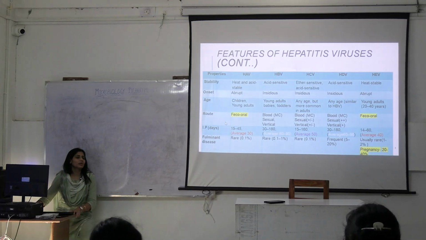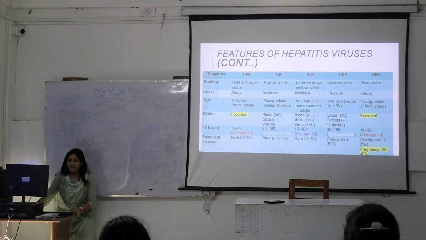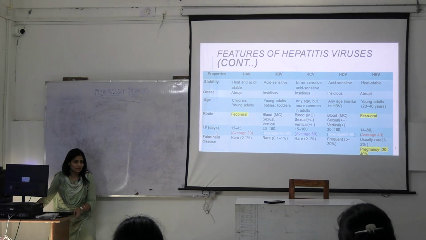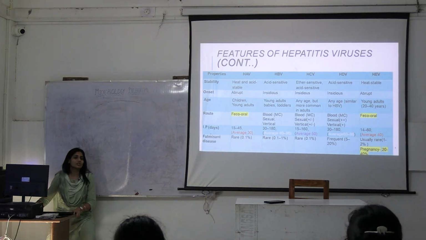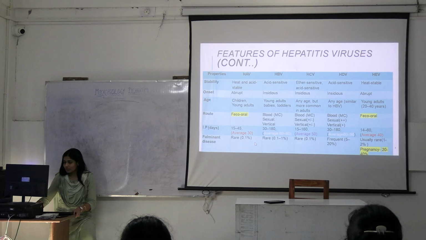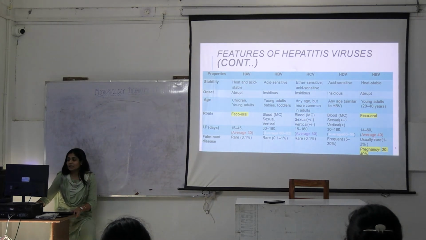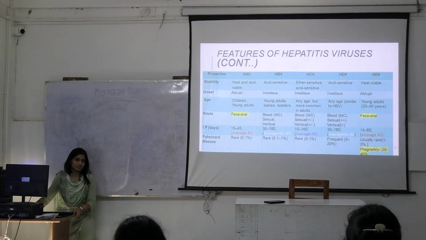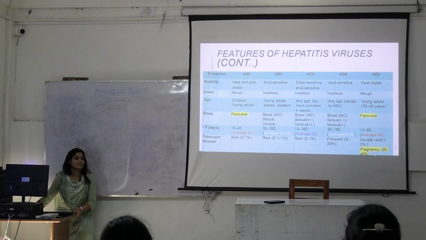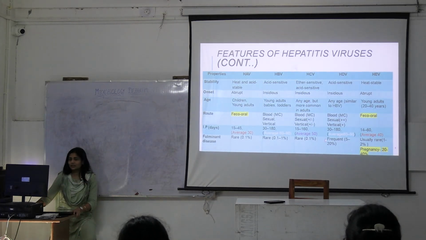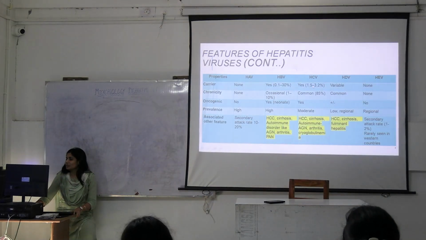Now, fulminant disease. What do you mean by fulminant disease? It is becoming suddenly very severe. Okay, an acute attack which has become severe. Okay, so all of them can become fulminant, but hepatitis E virus in pregnancy has the more risk. Okay, more risk of fulminancy is there in hepatitis E virus during pregnancy. Okay, any confusion?